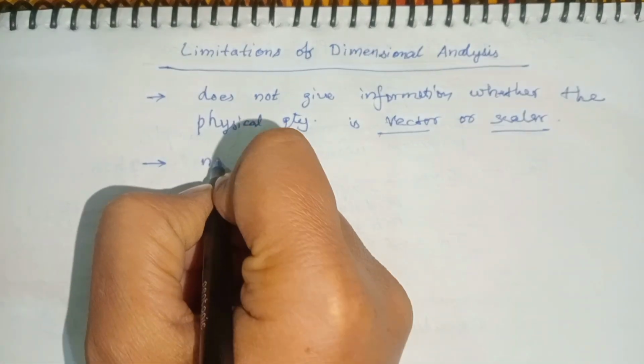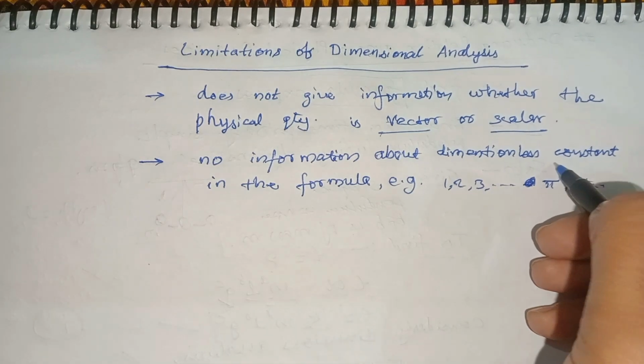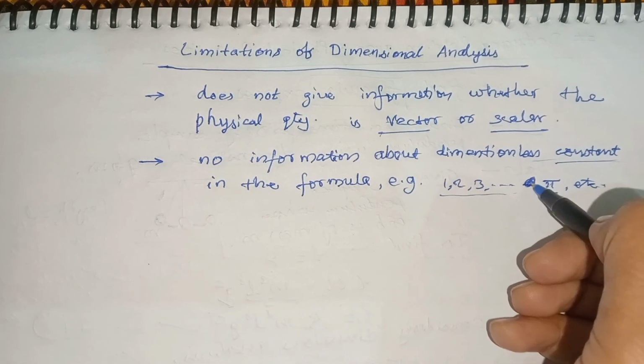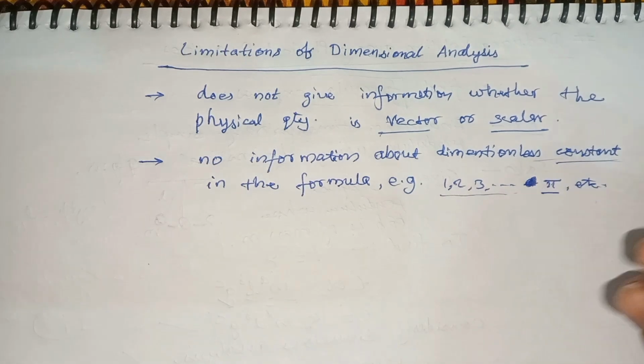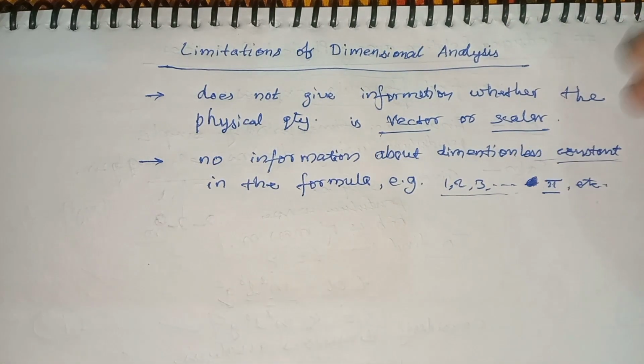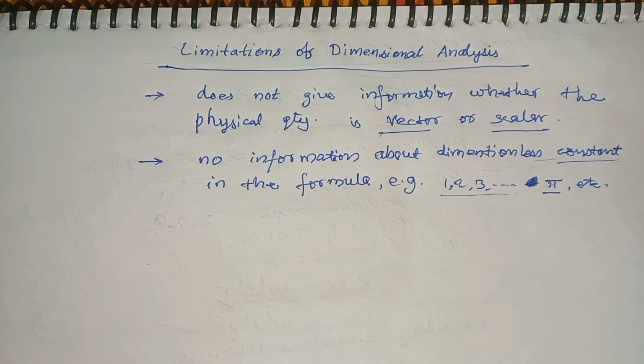Another one: no information about dimensionless constants. It does not give any information about dimensionless constants like 1, 2, 3, 4, 5, etc. Pi is also a dimensionless constant. These are dimensionless, and dimensional analysis does not deal with these constants. So here the concept is limited.